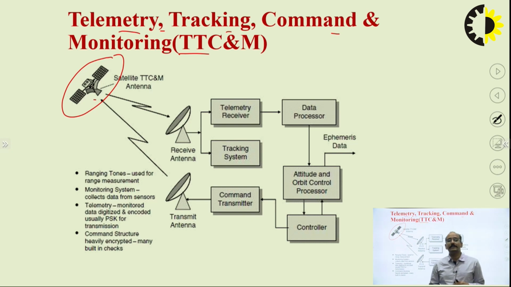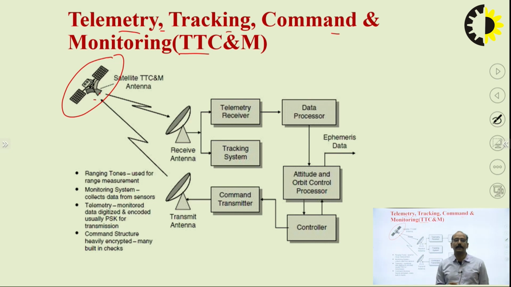All these sensors give information about the satellite health, and the earth station is continuously taking that telemetry data through the receiving antennas.